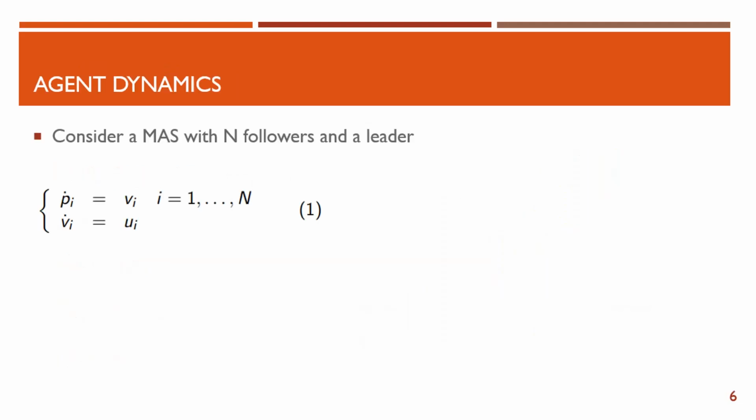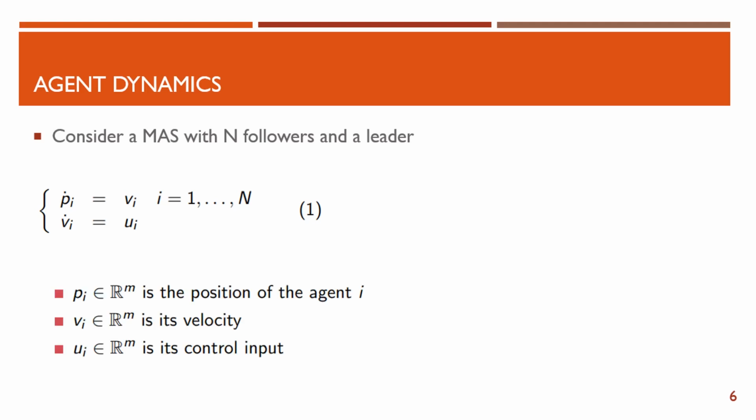So let us consider that a multi-agent system consists of n followers and a leader, and the dynamics of the ith follower is given by equation 1, where p_i is the position of agent i, v_i is the velocity, and u_i is the control input which we have to design to achieve the desired formation. The dynamics of the leader is denoted by 0 and given by equation 2. u_0 is the input of the leader, and it is independent of all other agents in the network and can be designed to achieve any reference trajectory. u_0 has only one condition, that it should be bounded by some upper bound.